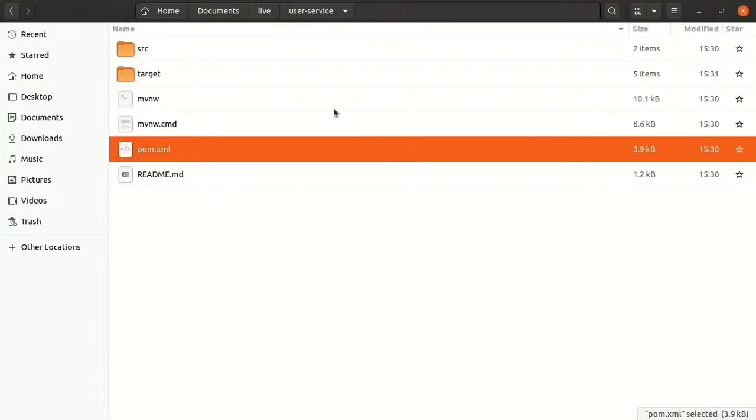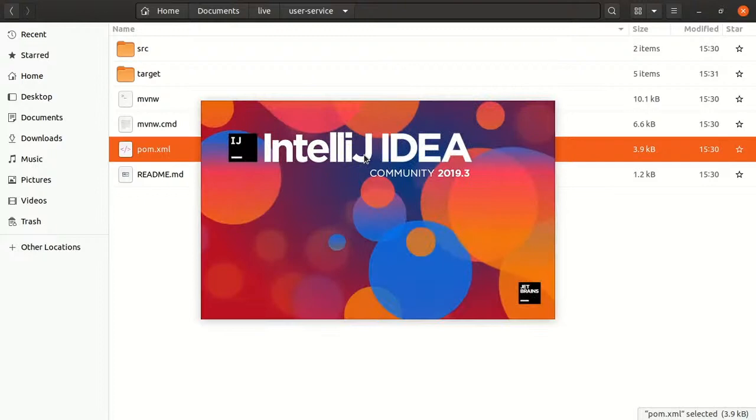So I'm opening this particular user service with the IDE, which is IntelliJ in this case. So we'll code using IntelliJ. There are excellent plugins for Quarkus, which you can find in IntelliJ plugins. And if you're using Visual Studio, you can also find plugins for Quarkus there. I think for Eclipse they are going to release plugins soon, but you can check whether you have a Quarkus plugin for Eclipse or not.